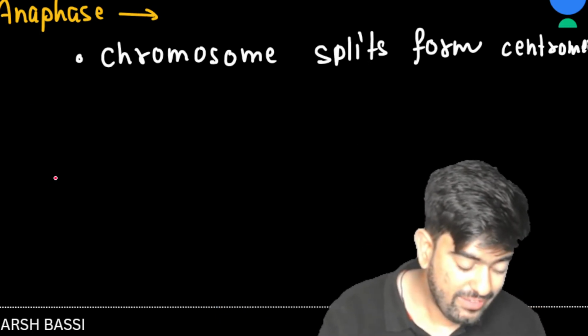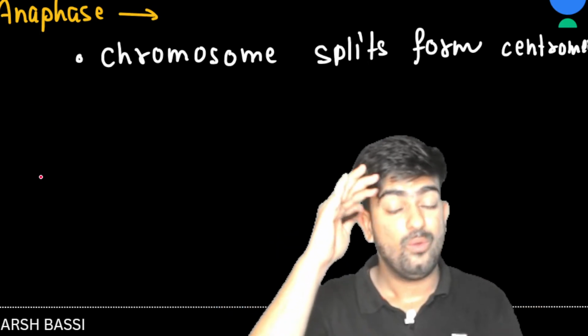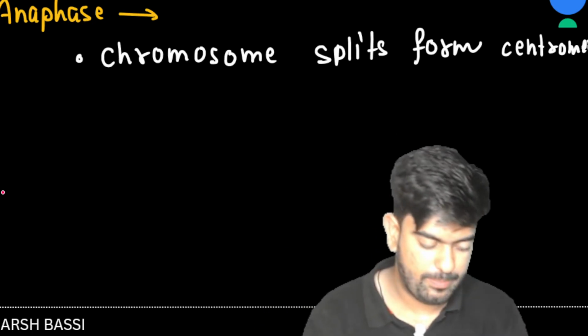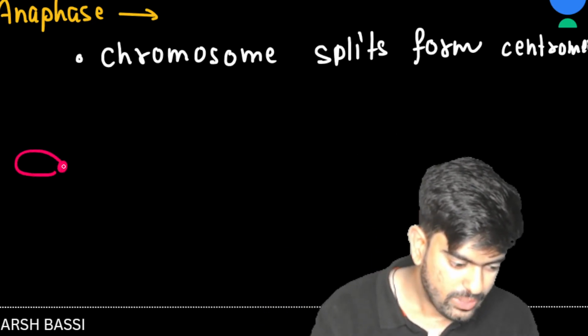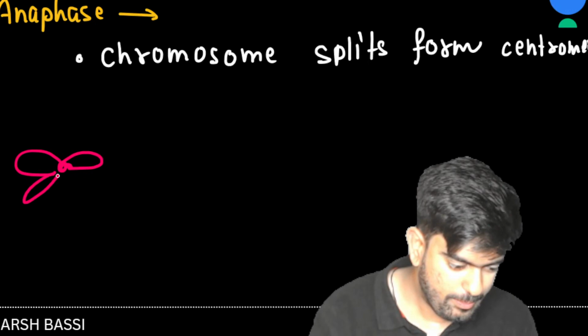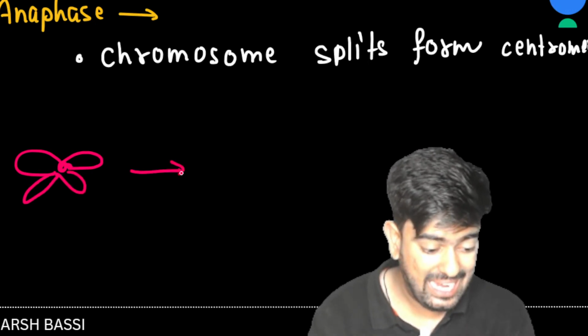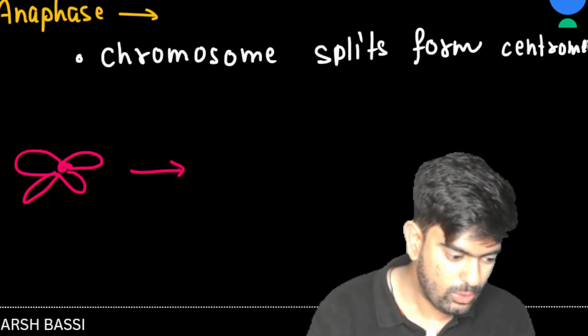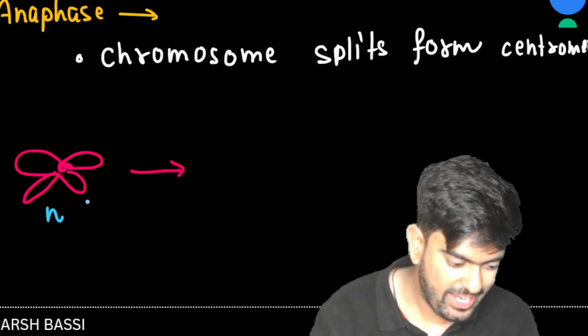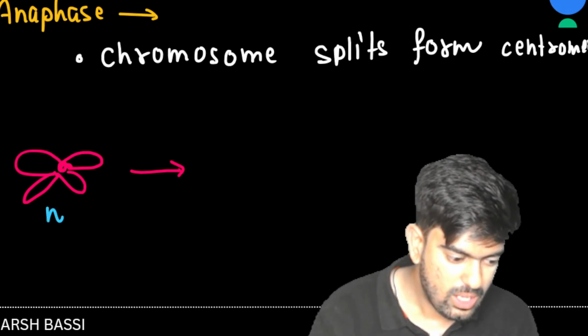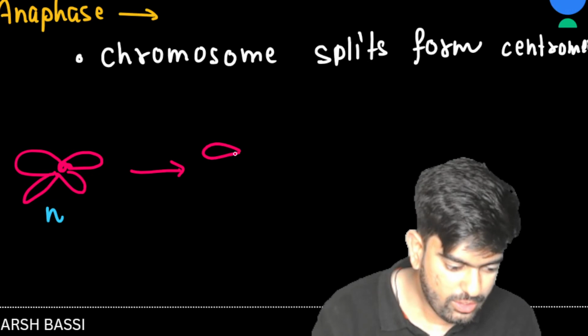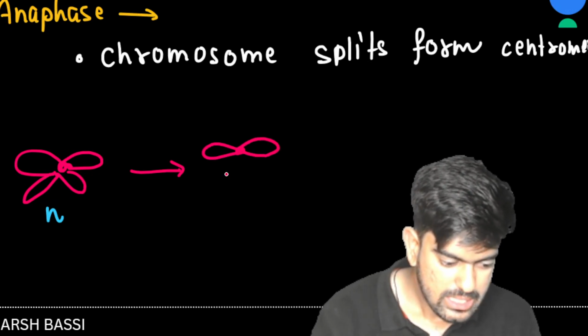Now they will start moving towards the poles. They were present like this in the equatorial plate in metaphase, and in anaphase they broke from the centromere.